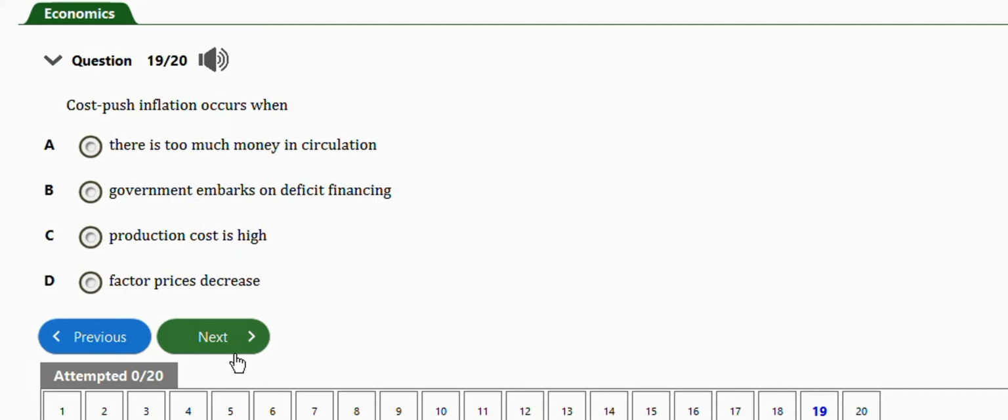Next question is this one. It says cost push inflation occurs when there is too much money in circulation, government embarks on deficit financing, production cost is high, or factor prices decrease. So the right answer is option C, which is production cost is high. So this leads to cost push inflation.